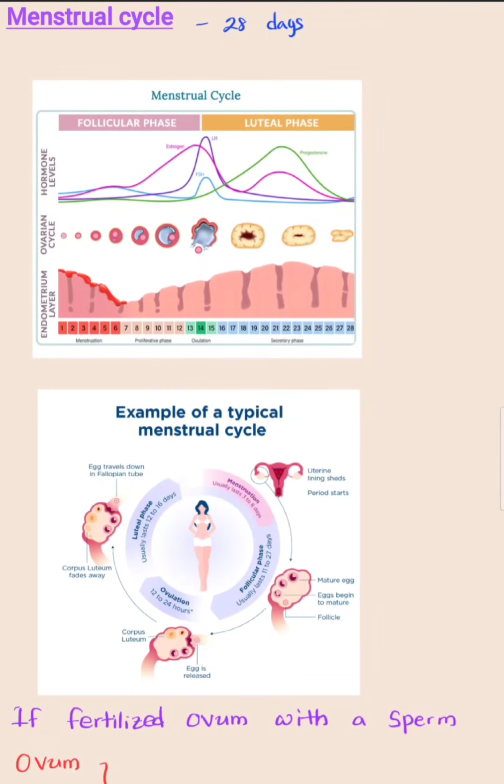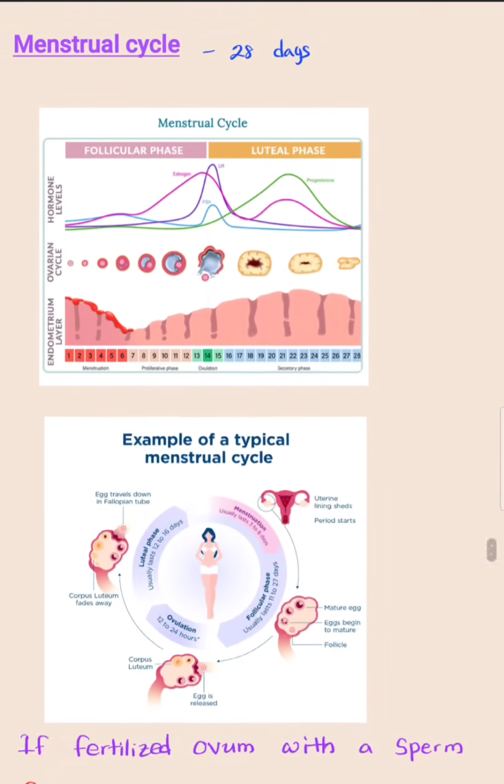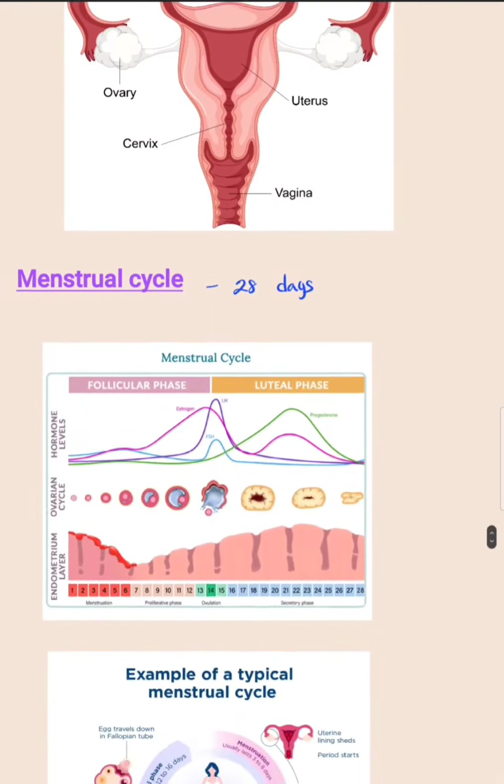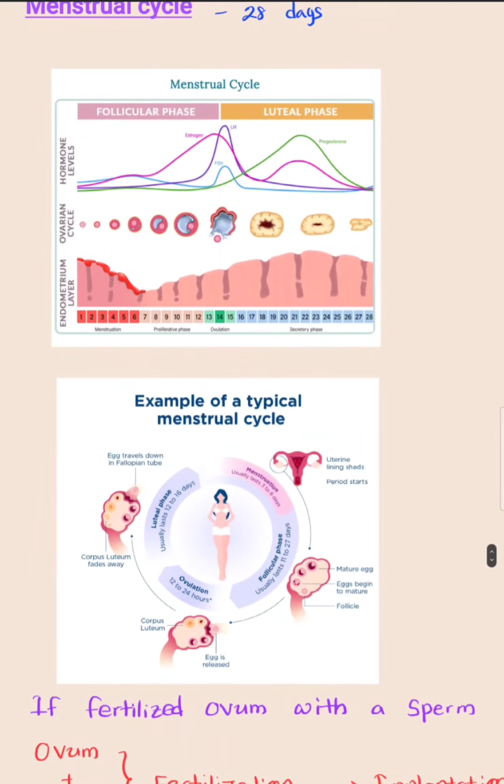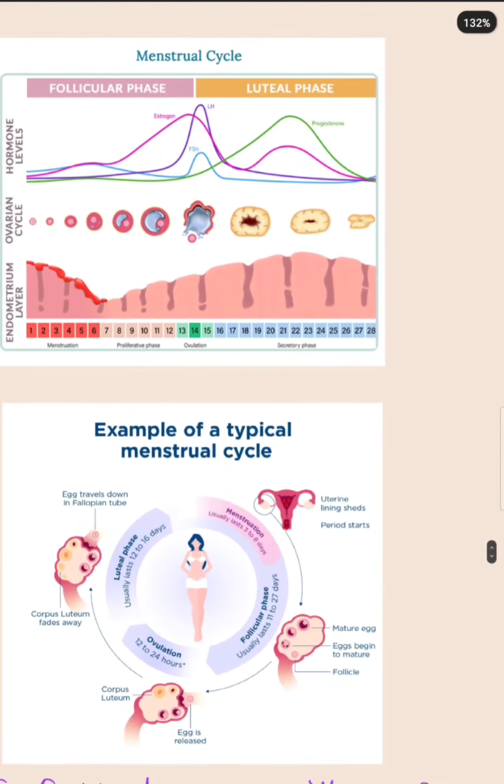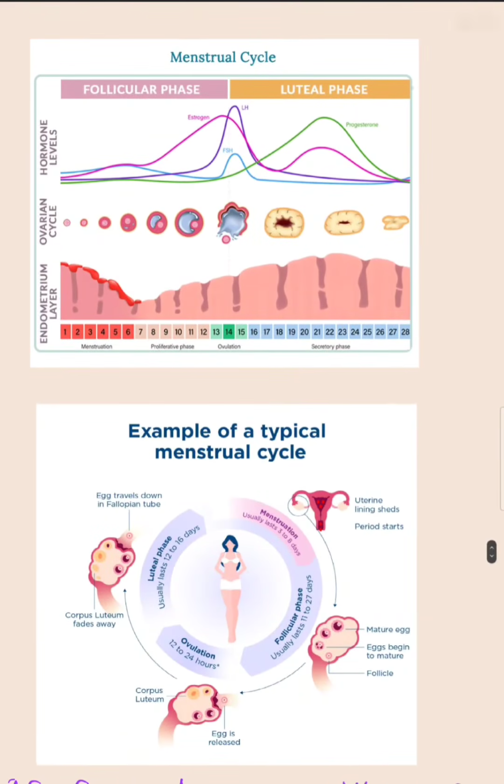During the menstrual cycle, there are 2 phases that occur in the ovary, and there are 3 phases that occur in the uterus wall. The 2 phases that occur in the ovary are the follicular phase and the luteal phase. The follicular phase occurs within the first 13th or 14th day, and the luteal phase occurs from the 14th day to 28 days.